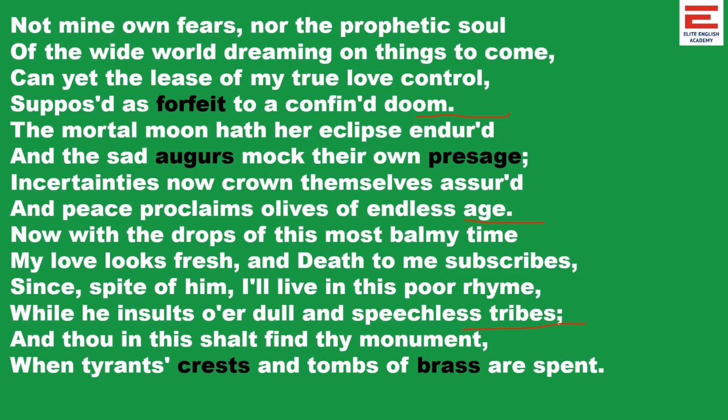Two lines make a couplet. If you take the rhyme scheme, it is the typical Shakespearean rhyme scheme, right? A, B, A, B, C, D, C, D, E, F, E, F, G, G. So this is the typical Shakespearean sonnet rhyme scheme. Shakespeare follows his rhyme scheme in this poem also, right?